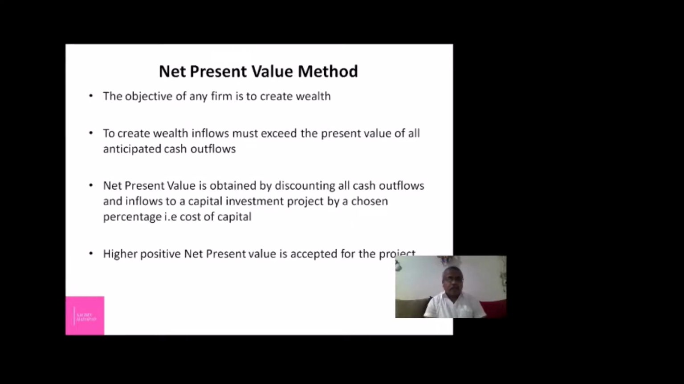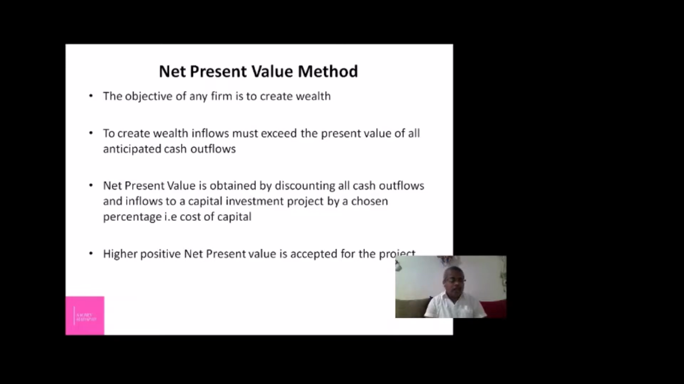Net present value method. The objective of any firm is to create wealth. To create wealth, inflows must exceed the present value of all anticipated cash outflows. The net present value is obtained by discounting all cash outflows and inflows of a capital investment project by a chosen percentage, for example, cost of capital.